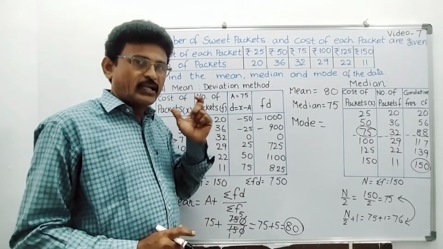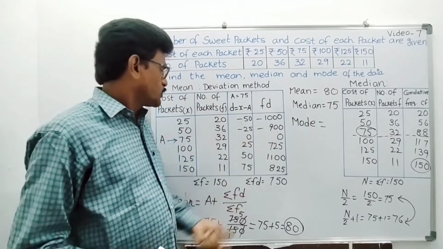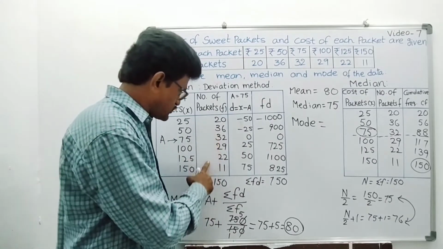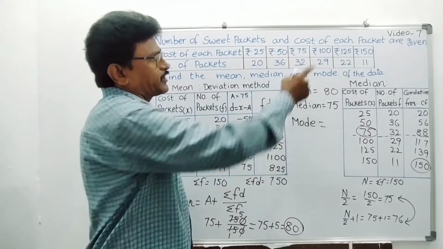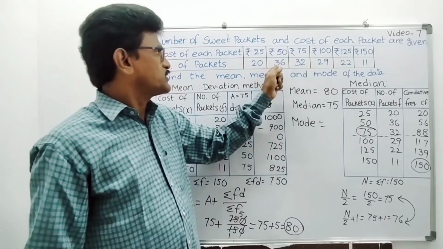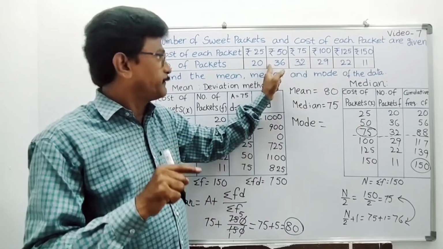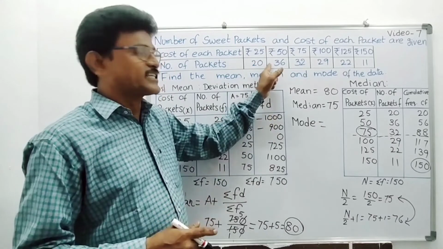Okay, more frequently occurring data is called mode. So here you see the highest frequency in the second line. Only here you can find the value which is occurring more number of times. 36 is the highest frequency. So 50 is repeating 36 times.